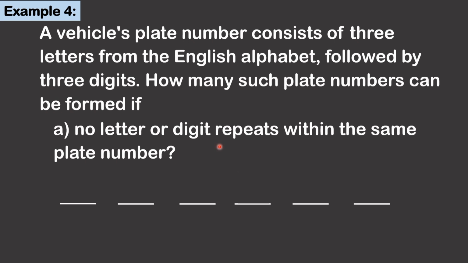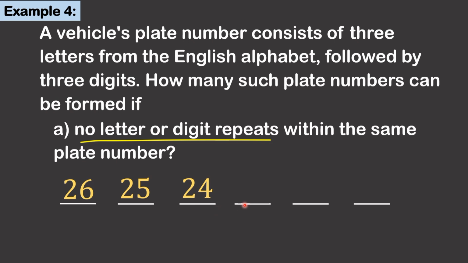So for the first position, we can choose any of the 26 letters. And for the second, we can choose any of the remaining 25 letters. And for the third position, we can choose any of the 24 remaining letters.